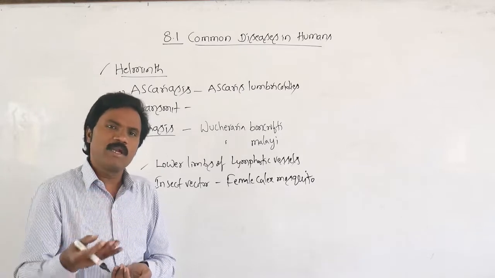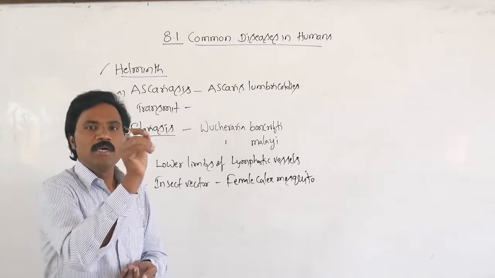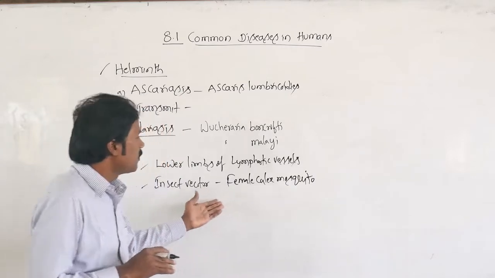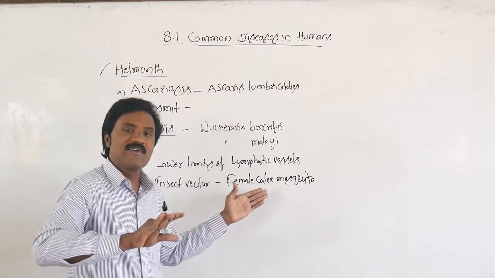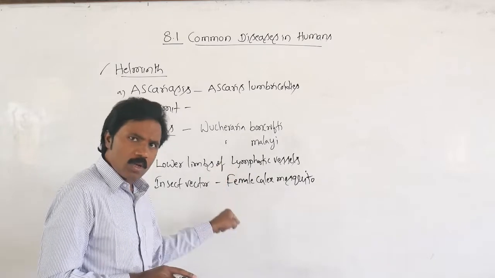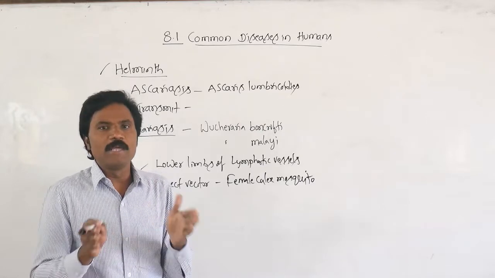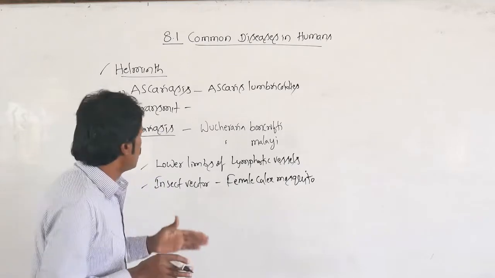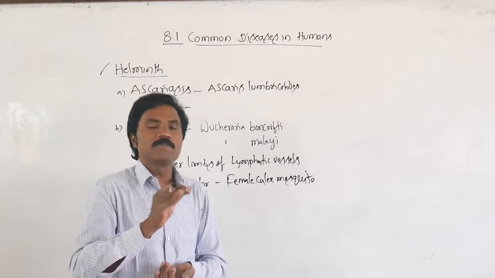It also spreads to the reproductive parts, causing gross deformities there. Once it is present in the lower lymphatic vessels, it may remain for several years. What is the common symptom? Inflammation of the lower limbs, which looks like elephant legs. That's why we call it elephantiasis or filariasis. This is the common symptom.